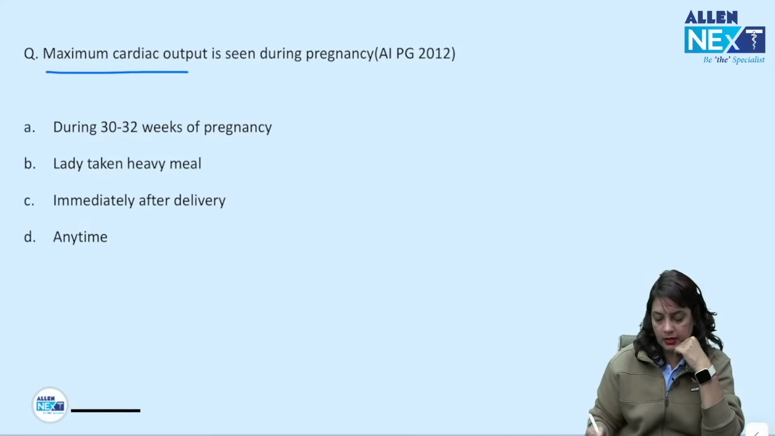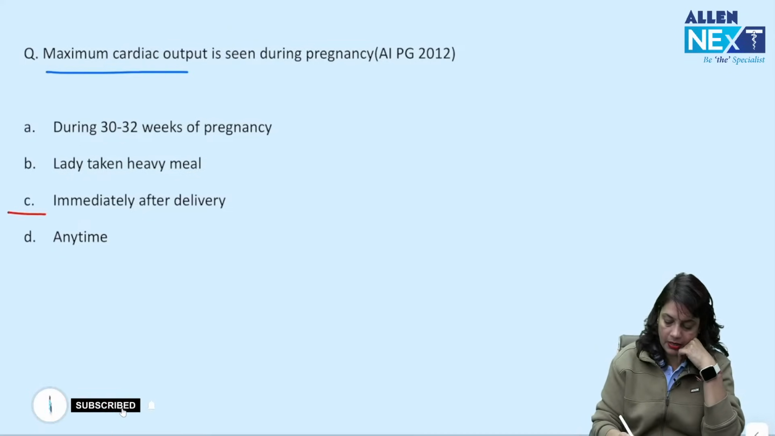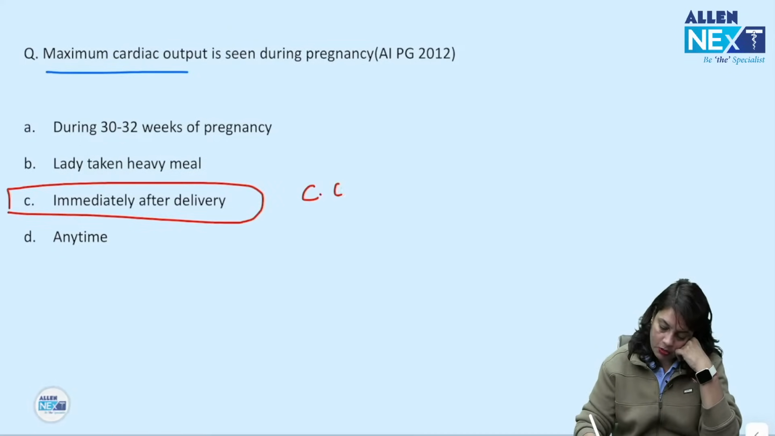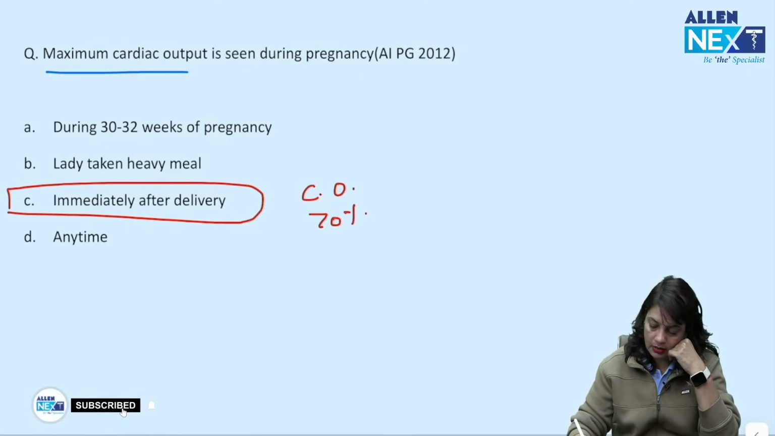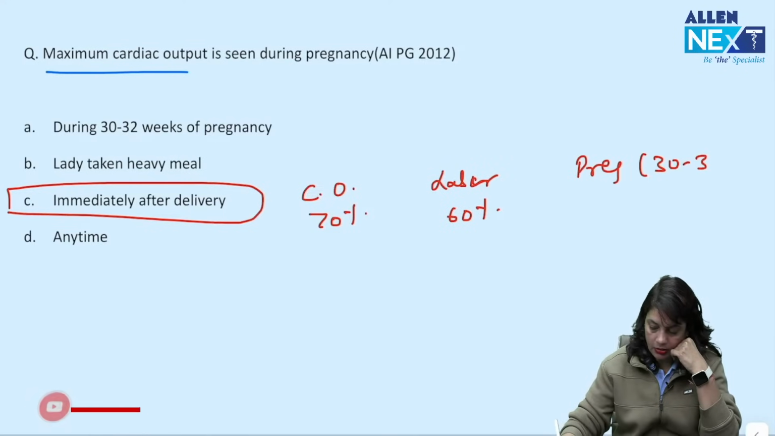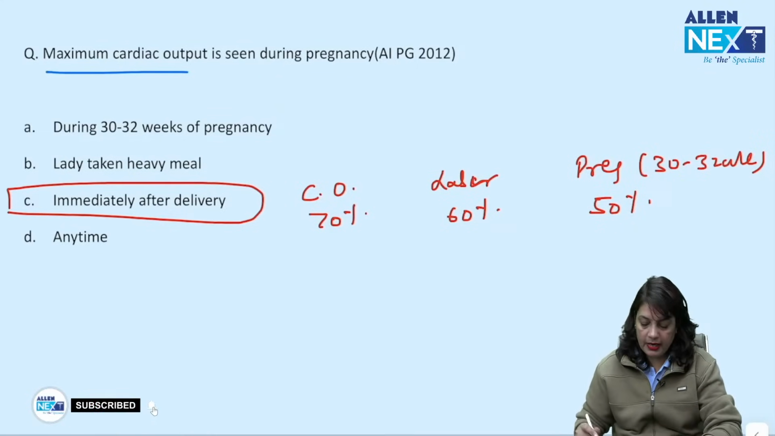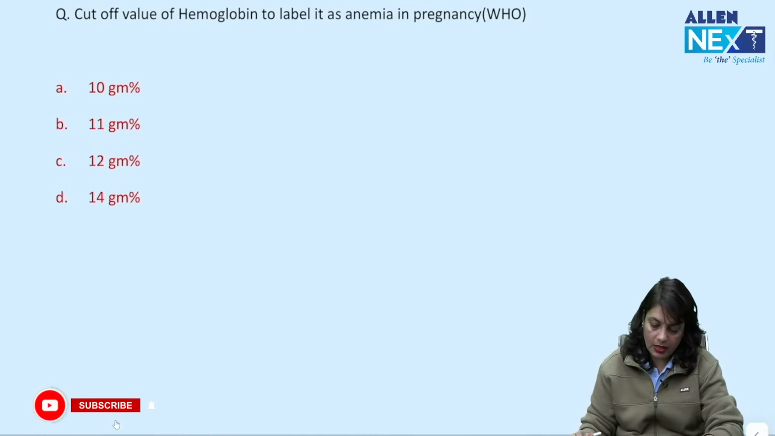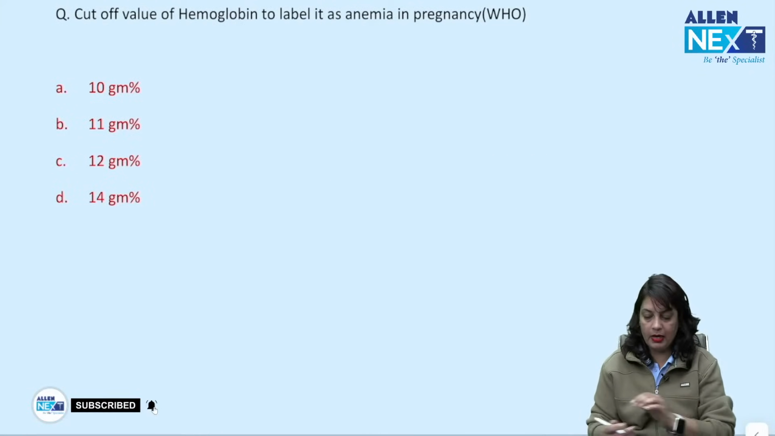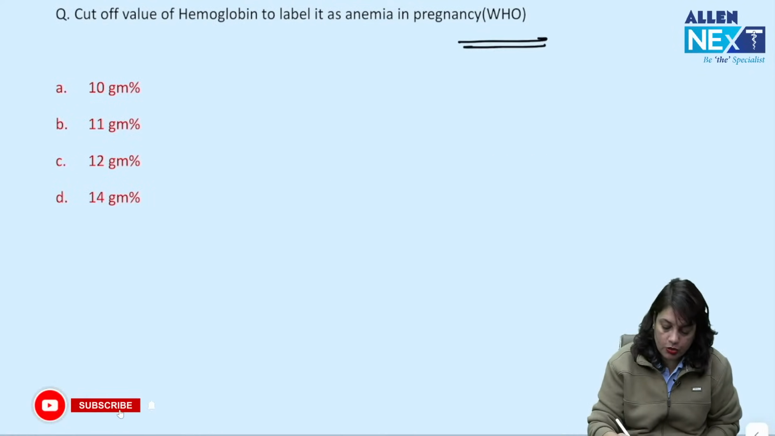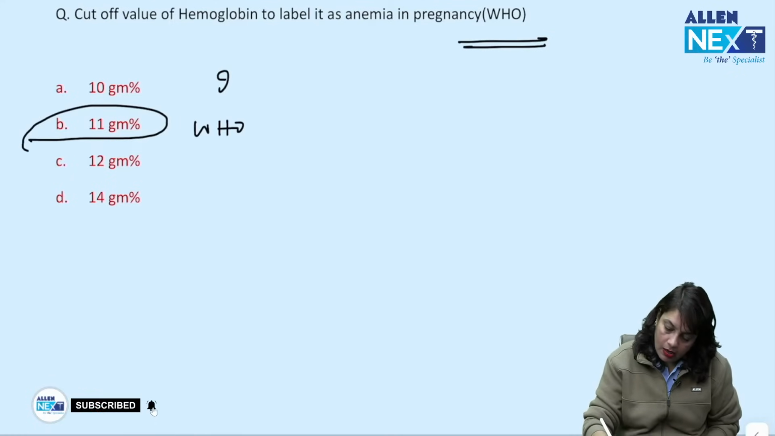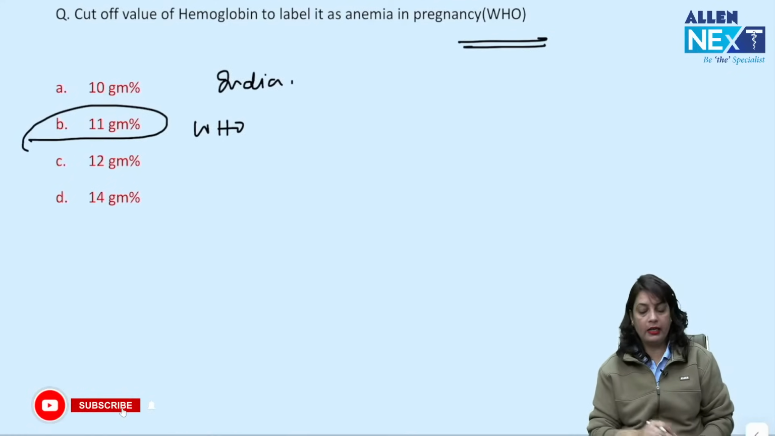Maximum cardiac output seen during pregnancy is immediate postpartum. Immediate postpartum cardiac output is 70%. During labor, cardiac output is 60%. During pregnancy, 30 to 32 weeks, cardiac output is 50%. So maximum cardiac output is seen immediately after delivery. Cutoff value for hemoglobin to label it as anemia in pregnancy according to WHO is 11 gram %. According to India is 10 gram %.